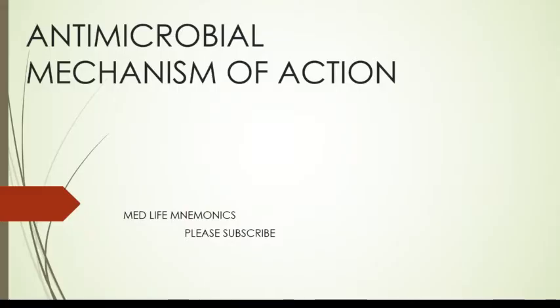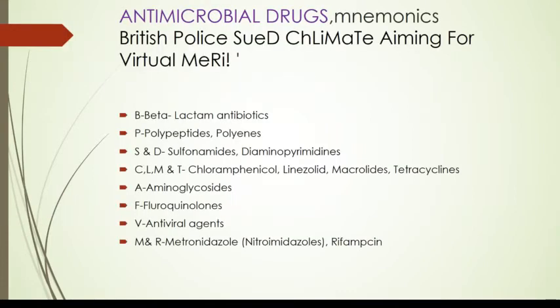This video is a short summary of the antimicrobial drugs and how they act, that is, the mechanisms of their activity. To remember the antimicrobial drug mechanisms, first we have to remember the antimicrobial drug classification, that is, the groups: beta-lactam antibiotics, polypeptides, polyene, sulfonamide, diaminopyrimidine, chloramphenicol, linezolid, macrolide, tetracycline, aminoglycosides, fluoroquinolone, antiviral agent, metronidazoles, and rifampicin. These are the antimicrobial drug groups.